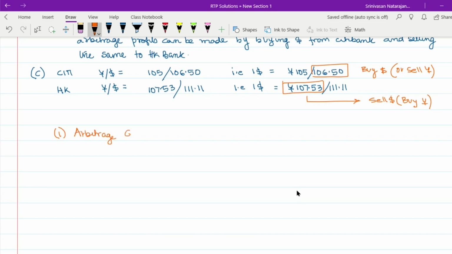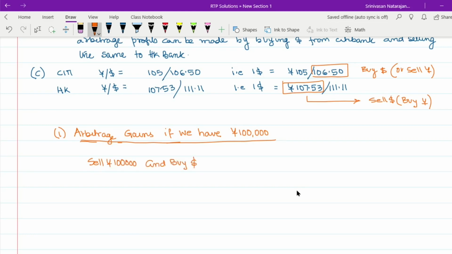So, arbitrage gains if we have 100,000 yen. If we have 100,000 yen, the first step that we would do is sell 100,000 yen and buy dollars.